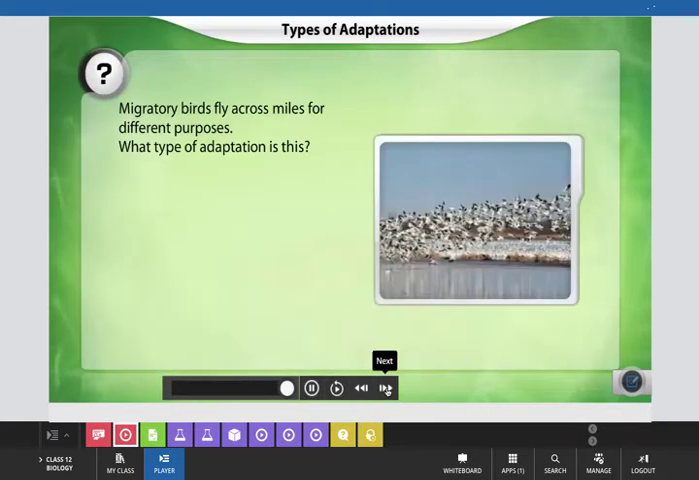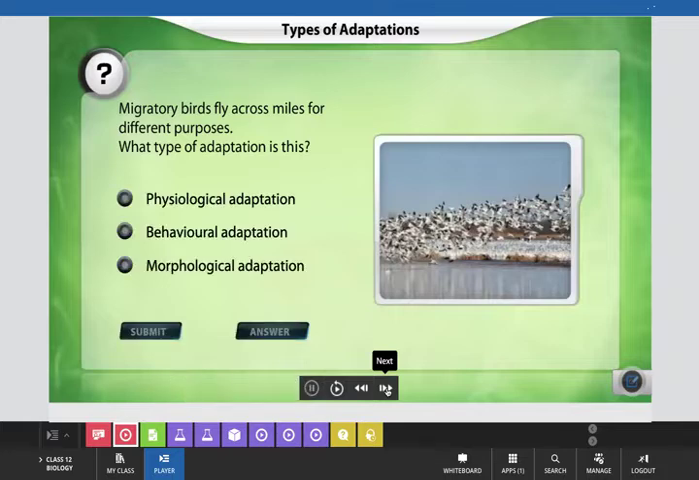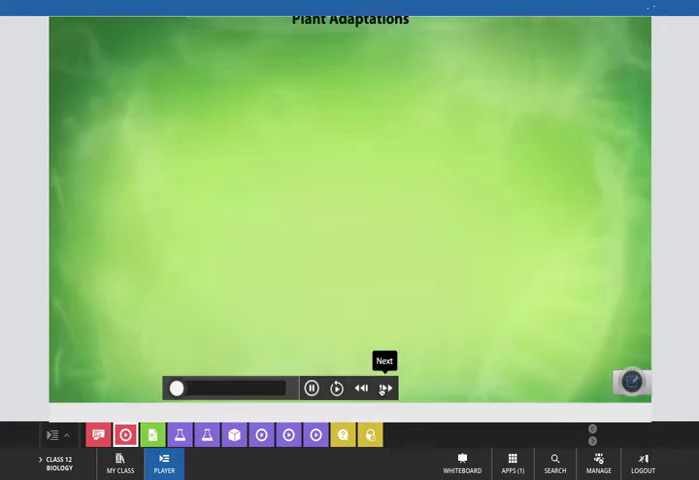Migratory birds fly across many miles for different purposes. What type of adaptation is this? Yes, this is behavioral adaptation. Submit your answer. That's correct. Birds migrate at a particular time of the year in response to the changes in food availability, weather, or habitat. So, this is a behavioral adaptation.